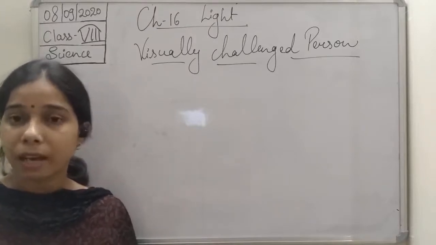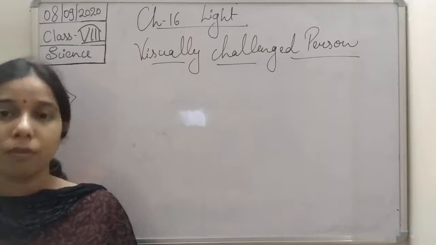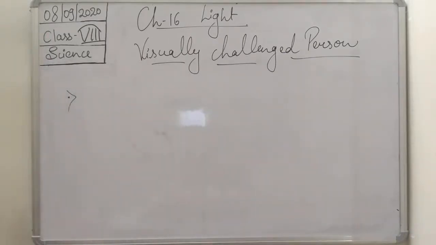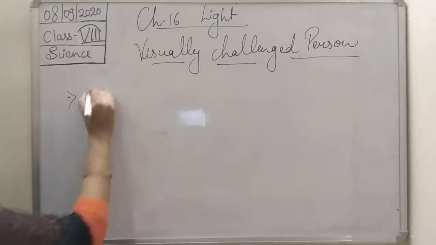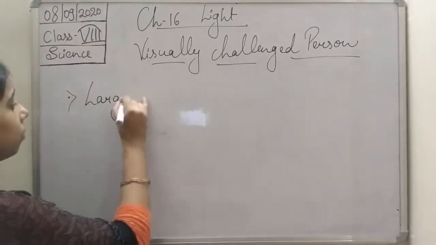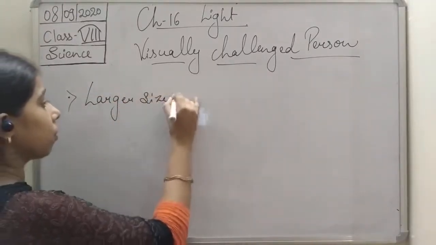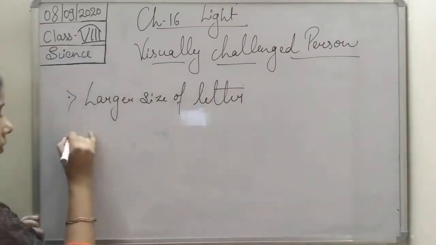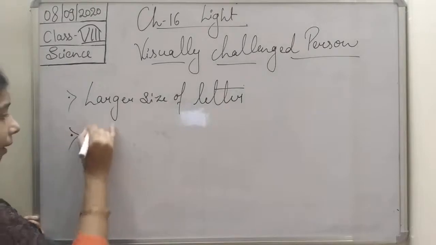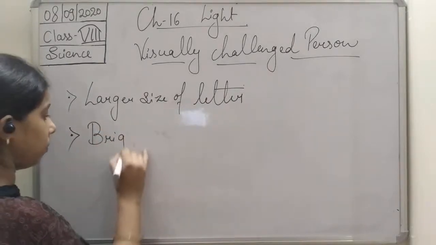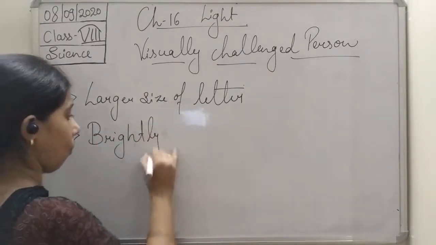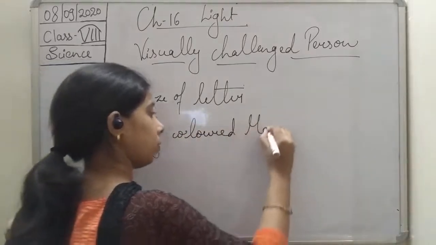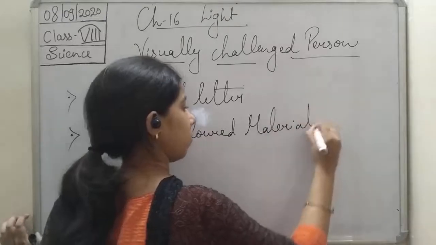So it will help the poor vision people. We can write it: a larger size of letters, or brightly colored materials.